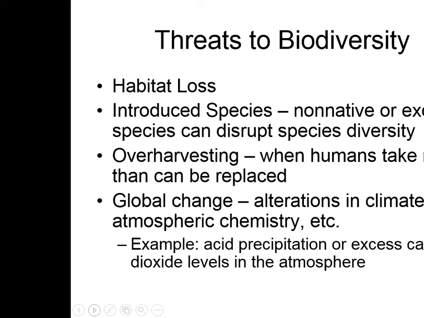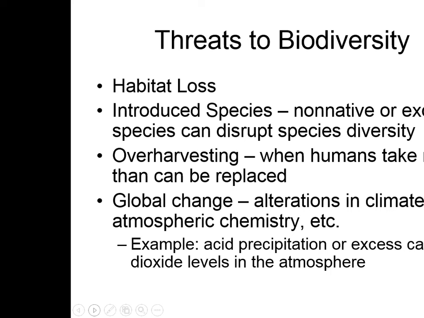Threats to biodiversity. Habitat loss. Introduced species, non-native or exotic species, can disrupt species diversity. Maybe they're a predator to something, or they have a lot of predators. They probably don't have a lot of predators themselves, but they can be a predator, and that can be a problem to the things that already exist. Over-harvesting, when we take more than can be replaced. This is a huge issue in the oceans with fish.